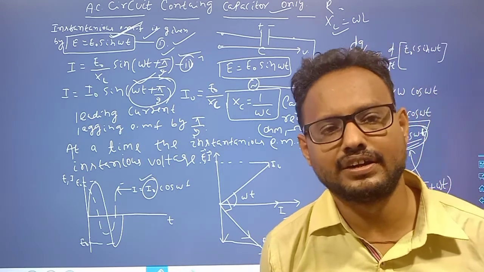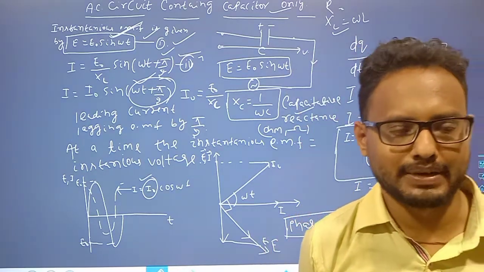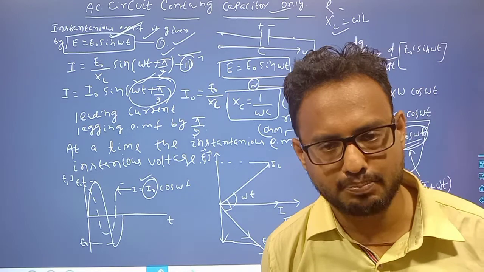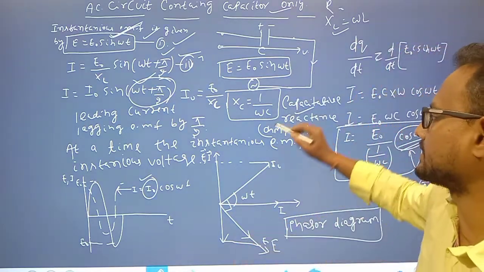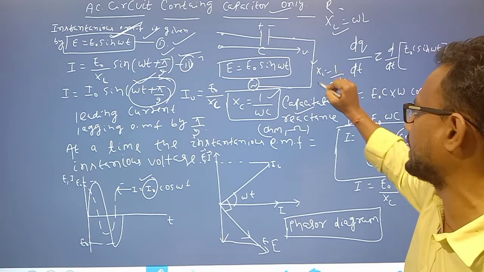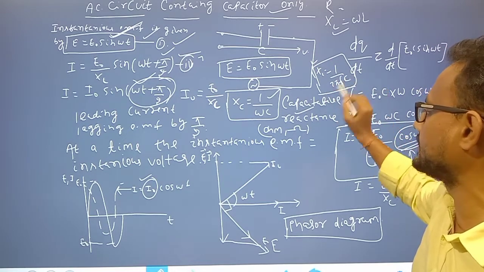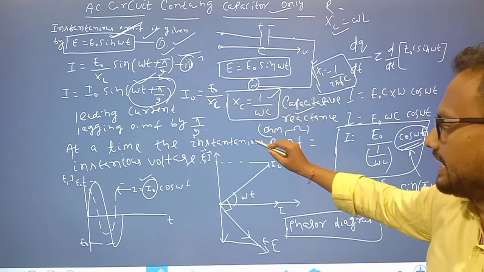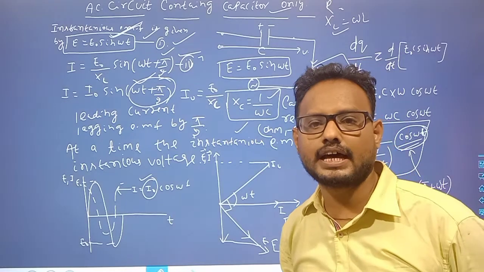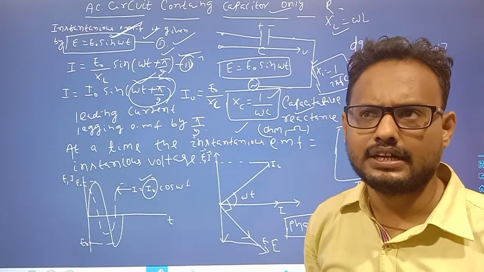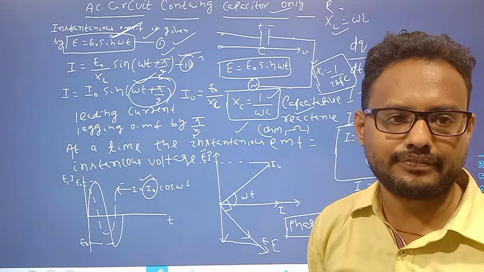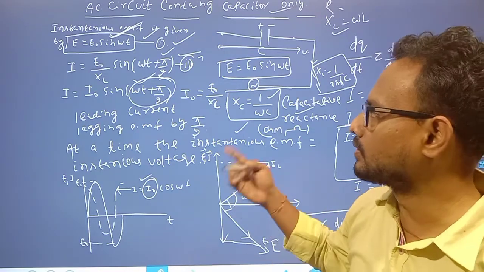L means inductor, R means resistor, C means capacitor. The resistor opposes with resistance, the inductor opposes with XL is equal to omega L, and the capacitor with XC, capacitive reactance, 1 by omega C. Omega is equal to 2 pi F, and C is the capacitor. So a single element alone is not possible, there is a combined opposition. So we will discuss the LCR series circuit, where resistance, capacitance and inductance all oppose. So we will go to the LCR circuit.